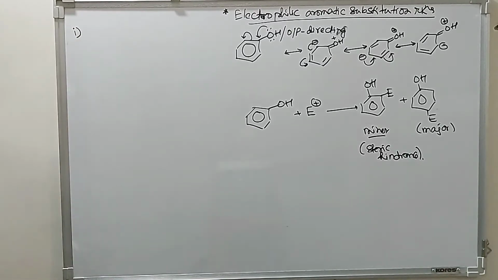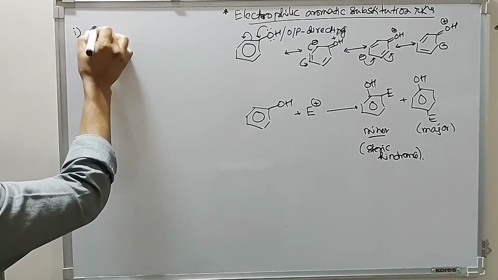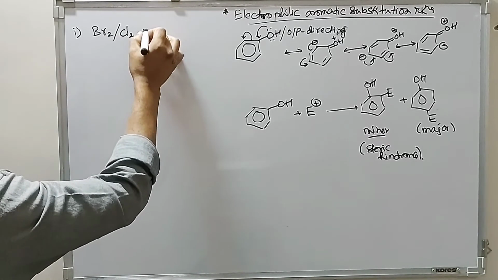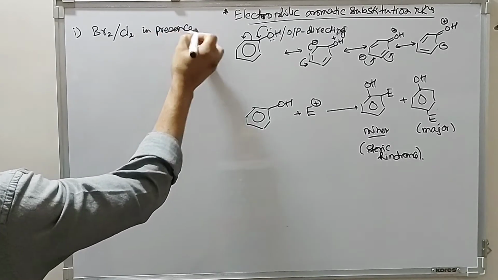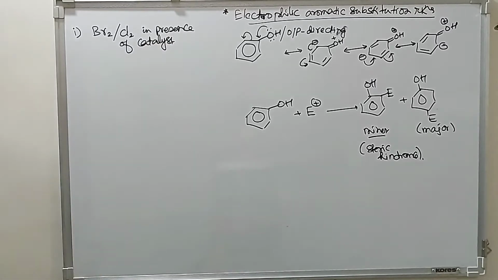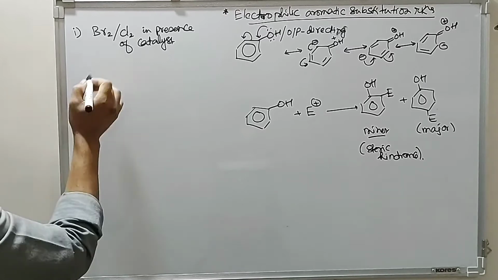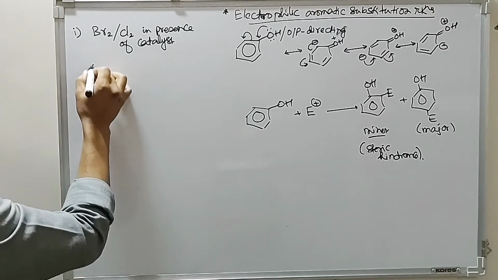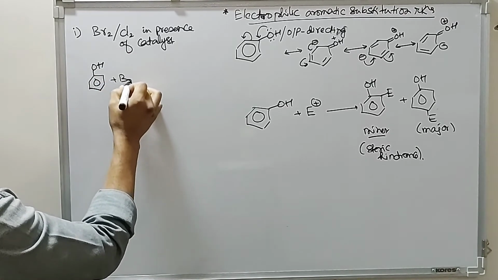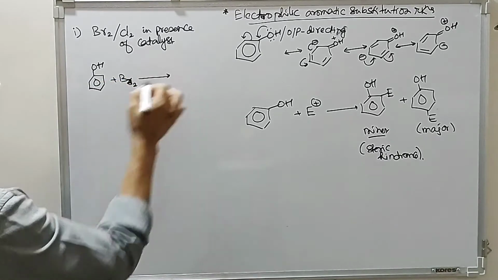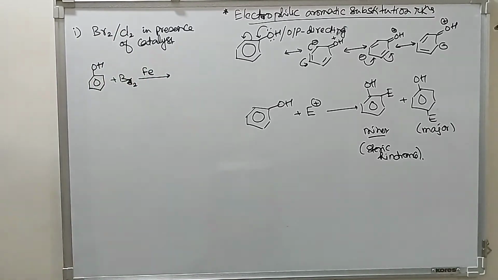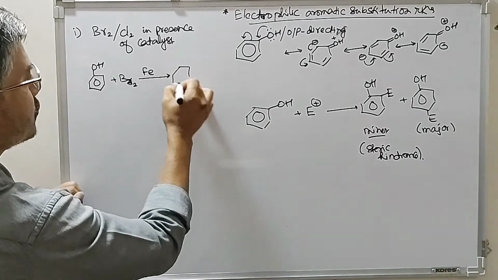First, look at halogenation, that is bromination or chlorination, in presence of a catalyst. So phenol on reaction with bromine in presence of iron, we can take bromine or chlorine, gives a mono substituted product.